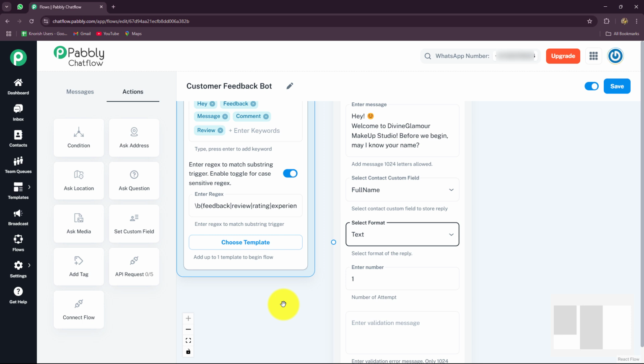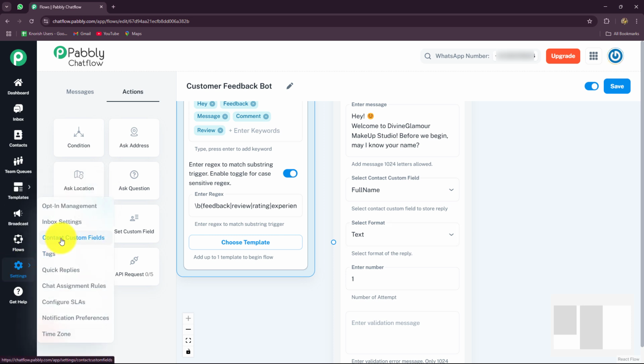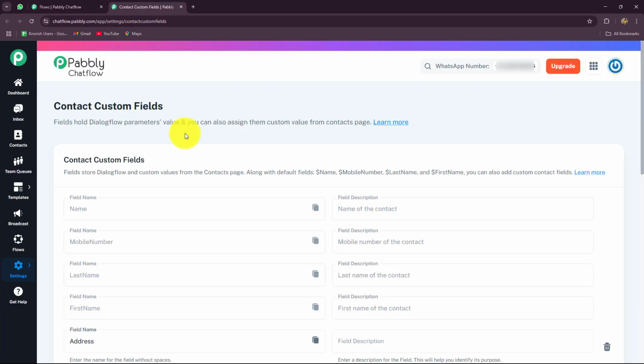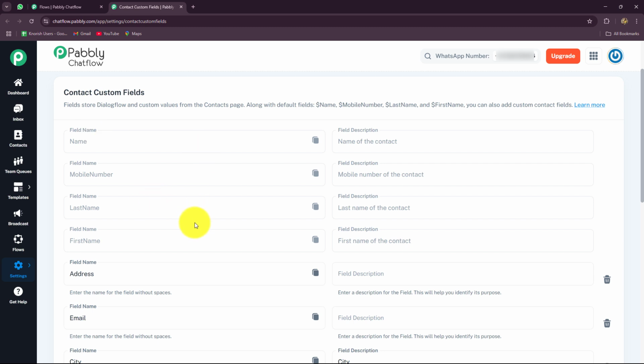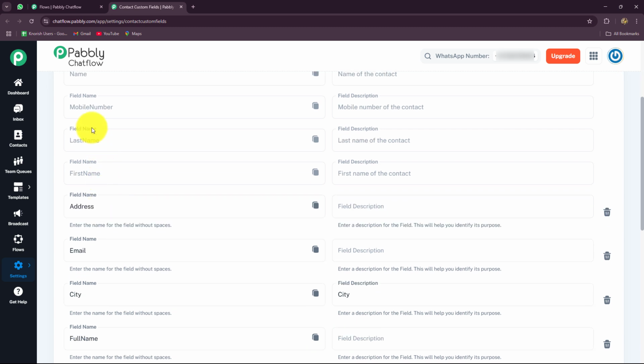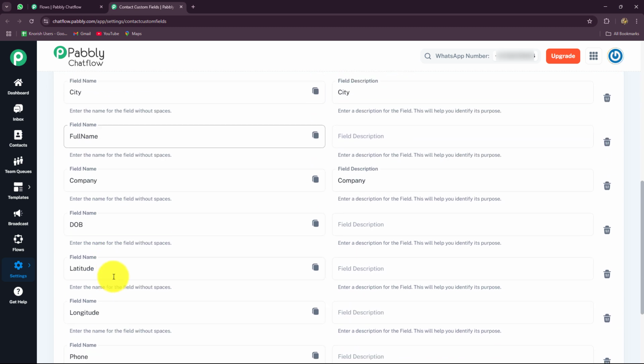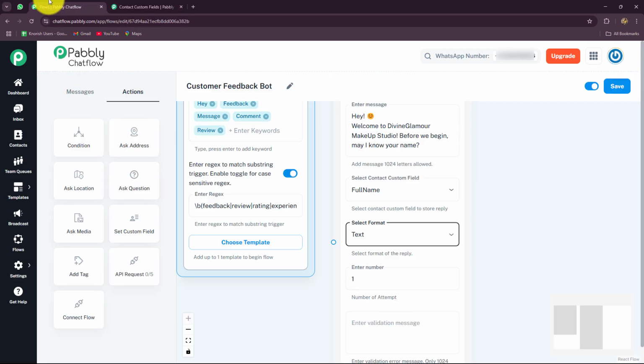Now, in order to get more details and information about contact custom fields and how you have to set it, you can just watch the video which we have already uploaded on our YouTube channel. But I'm also going to show you the brief. So from the left side over here, we have the option of settings, and over here we have contact custom fields, which I'm going to open in a new tab. And you can see we are on the contact custom fields page. You can add as many contact custom fields according to your choice, such as name, phone number, first name, last name separately, address, date of birth, city name, company name, etc. according to your requirements. And you can collect the information from your customers as well.